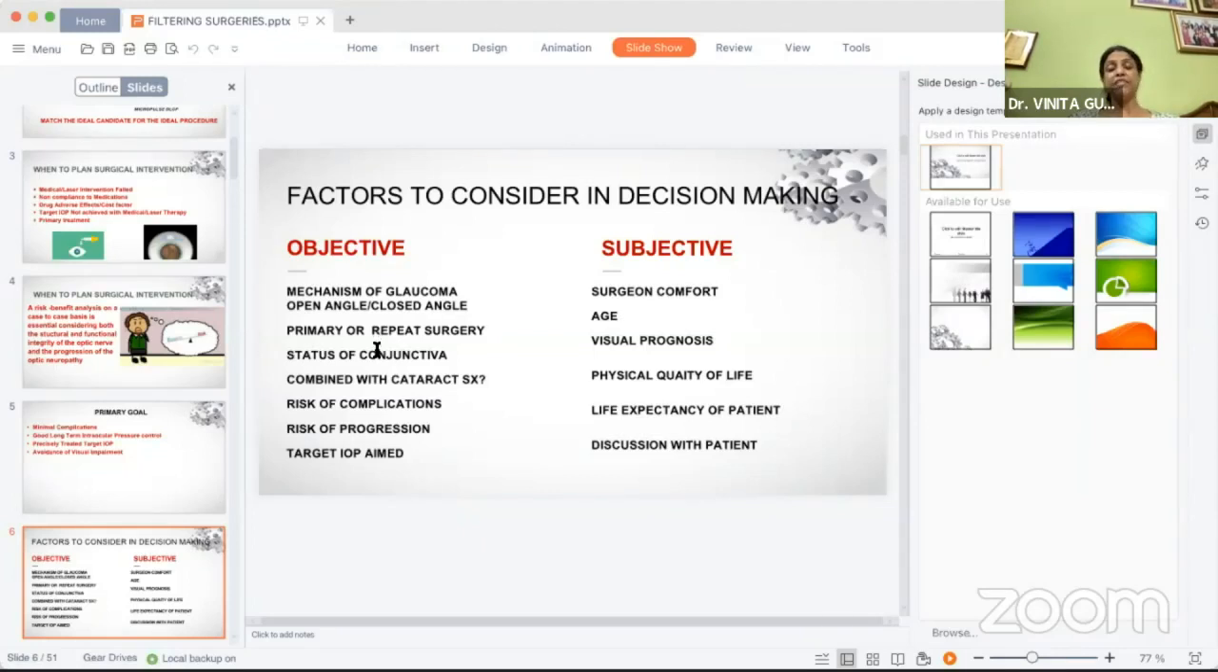Is it a healthy conjunctiva or a lax conjunctiva? Or is it already a scarred conjunctiva? Are we planning a combined cataract surgery in the patient? What is the risk of complication of each type of surgery for that patient? What is the risk of progression depending on the target IOP which we are aiming for? While the subjective factors are what is the surgeon's own comfort level in doing a particular type of surgery, what is the age and the life expectancy of the patient? What is the visual prognosis of the patient? His quality of life has to be taken into account. And all these things need to be discussed with the patient.